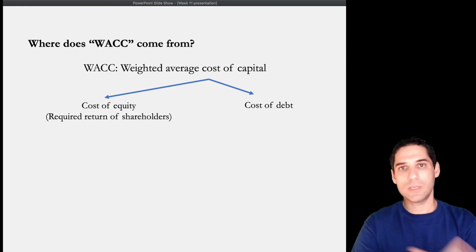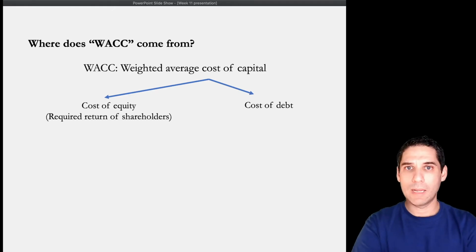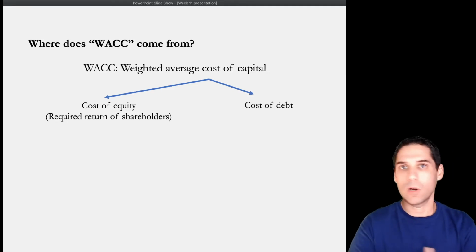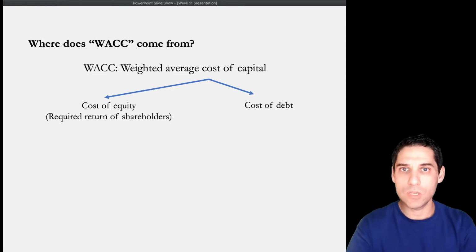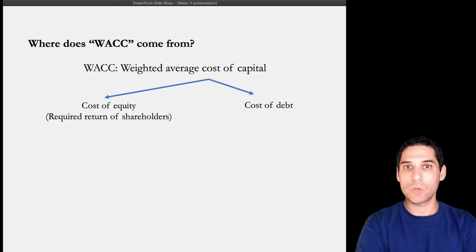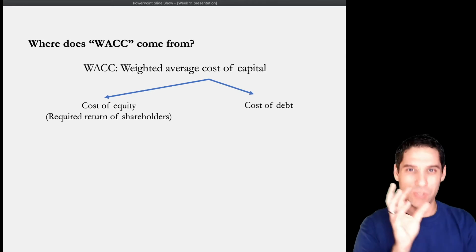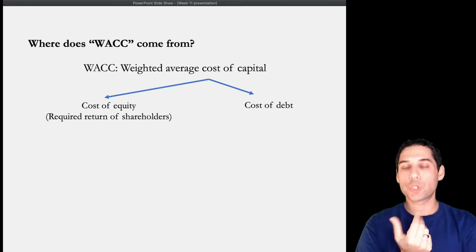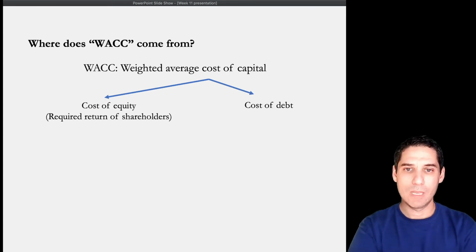And cost of debt, as we remember from our debt chapter, we have a fairly good idea about the required returns of bondholders, for example, or in loans, the required returns of the lenders. We talked about the interest rate risk, default risk, and all of that. And generally, the yield to maturity on those bonds issued, for example, is a good indicator of the cost of debt. Now, there's going to be a twist there when we get to weighted average cost of capital. It's not going to be just, for example, yield to maturity on the bonds. There are going to be some tax implications and stuff like that, but we're going to get to that later.